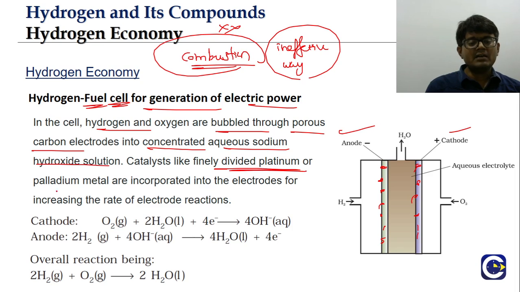Finely divided platinum and palladium metals will be put into the electrodes. They will be incorporated into the electrodes so that they can increase the rate of the electrode reactions. Look, what will be the electrode reaction?